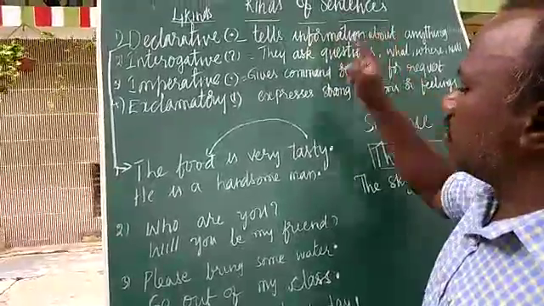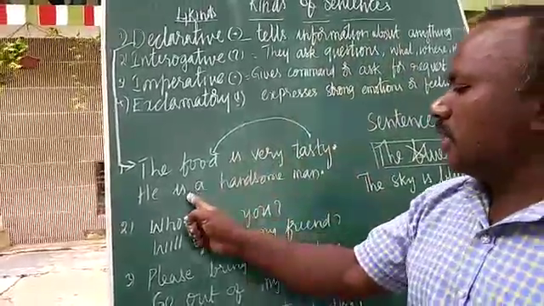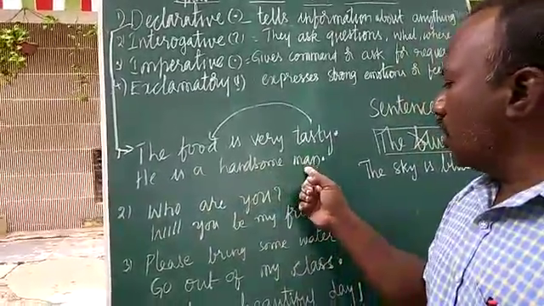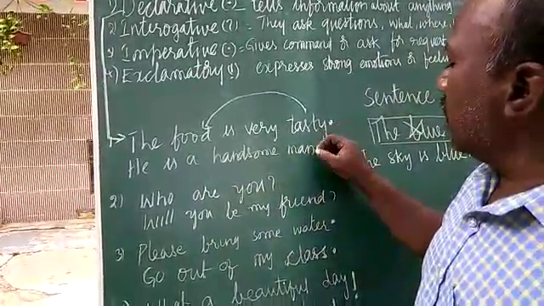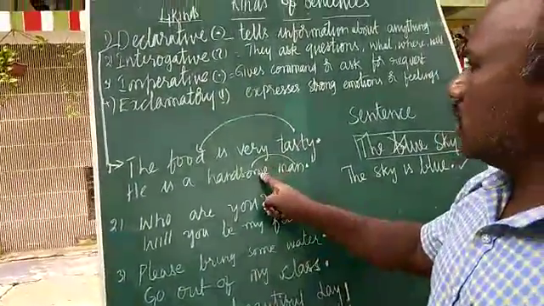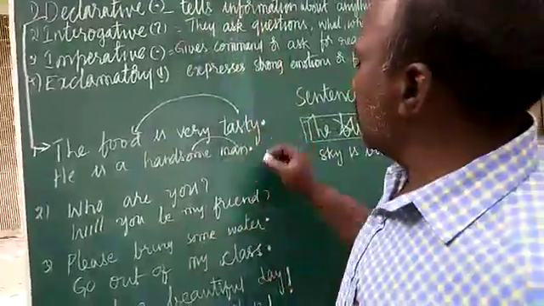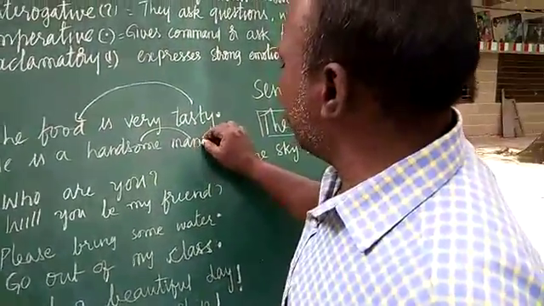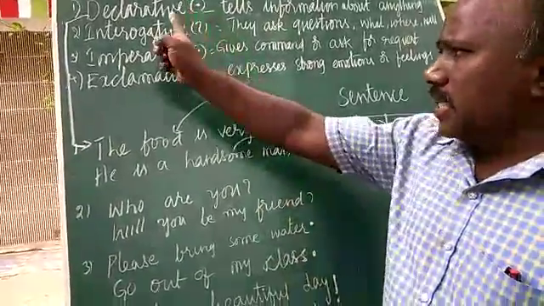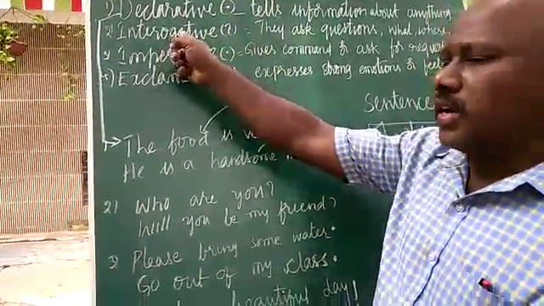That's what I said: it tells information about anything. We'll go with one more example, children. He is a handsome man. Here it is giving the information about the man, that he is handsome. So that is the meaning of a declarative sentence. It is ending with a full stop, and it is giving information. The second sentence here is the interrogative sentence.